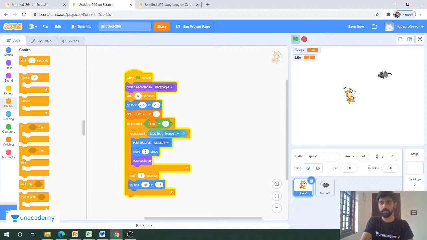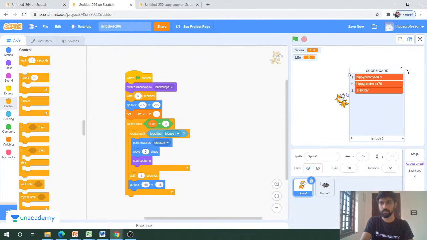Now I just got caught by the cat. Yes, now you can see that the new username will be there, like THA 137. This is my new player's name, and this is the score that is achieved by the particular user. Like that we can enter a new user's name, and we can print the username as well as the score that is achieved by the user.